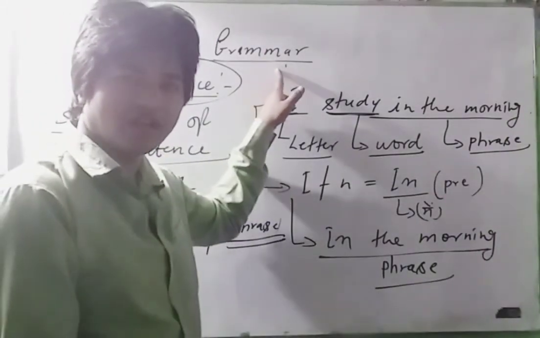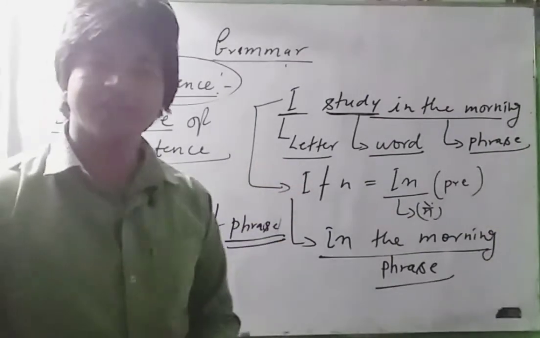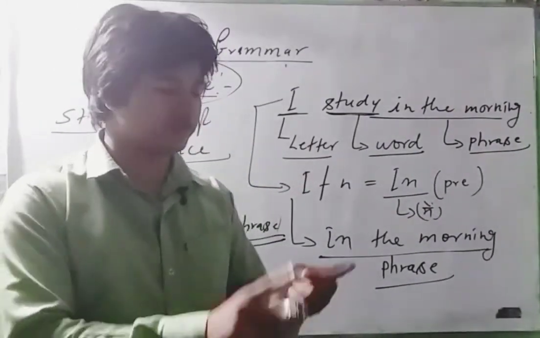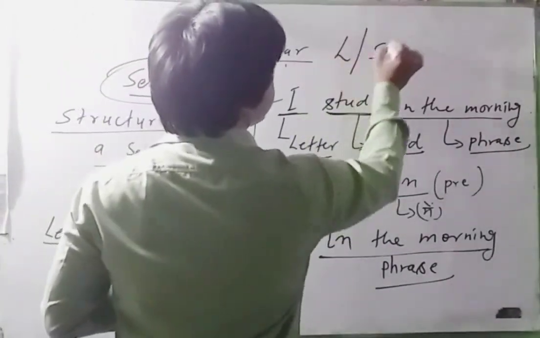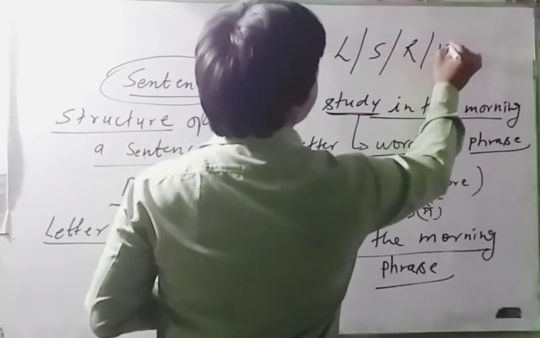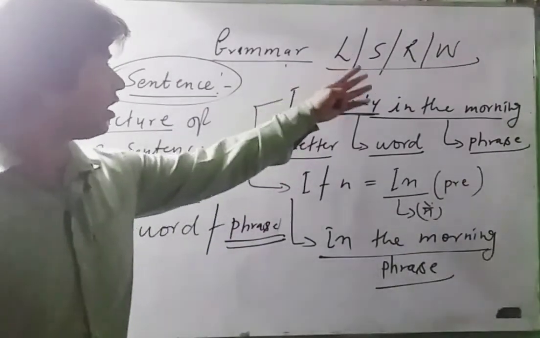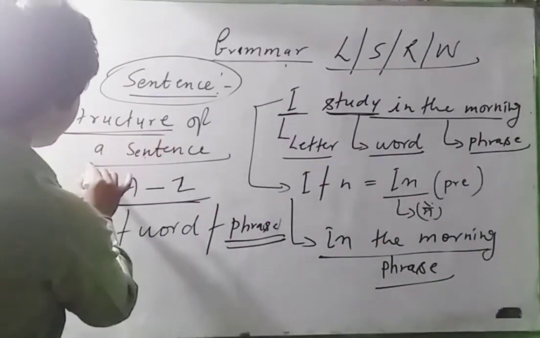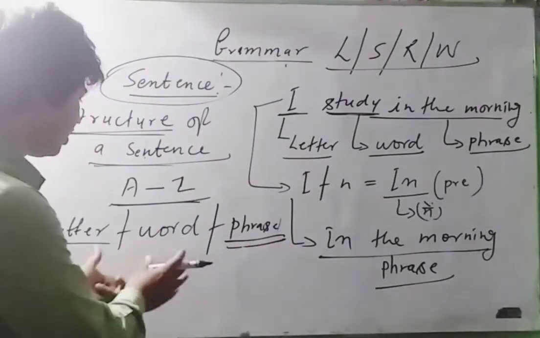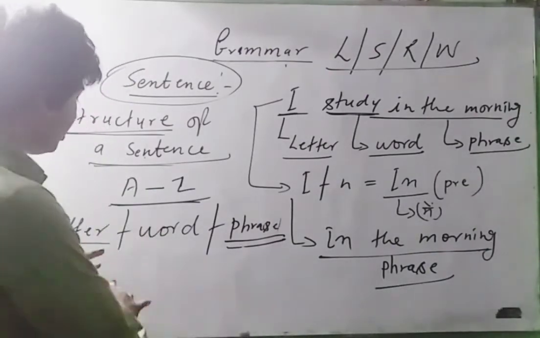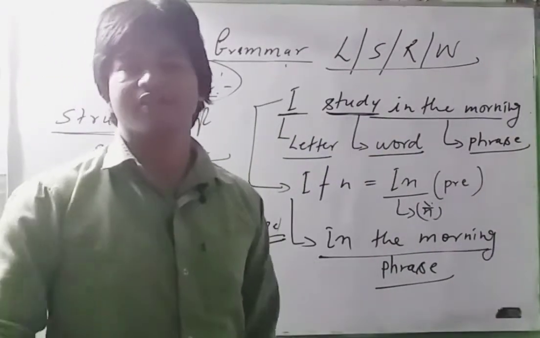Grammar is a method by which we can learn the skills of a language, and we have already told you about the skills. First we have to learn listening, then speaking, then reading, and then writing. LSRW. Clear? Now, after that, we have done the structure of a sentence: letter, word, and phrase. Including these, and when these have a complete sense, then you can say this is a sentence.